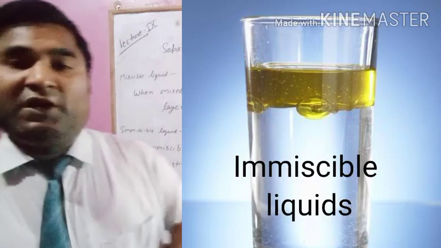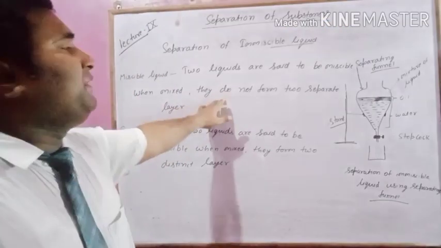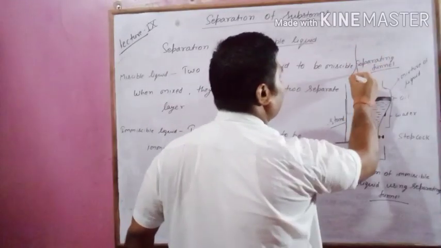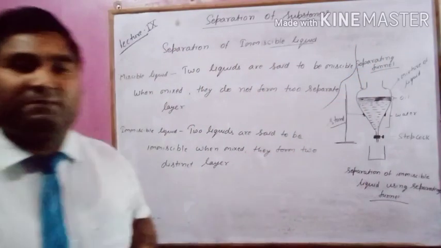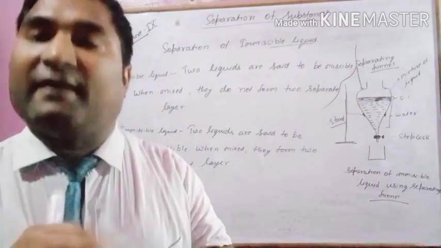Means two liquids are said to be miscible when they do not form separate layers, and two liquids are said to be immiscible when they form separate layers.